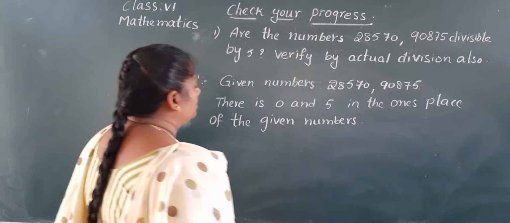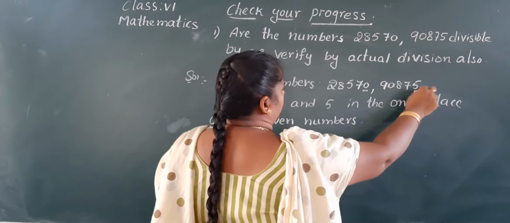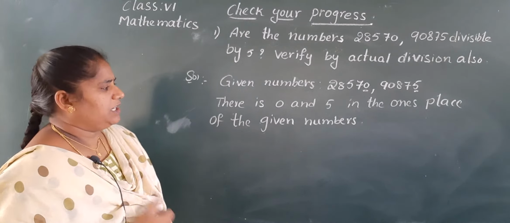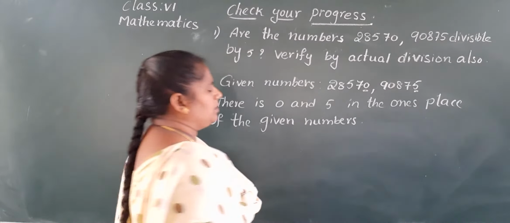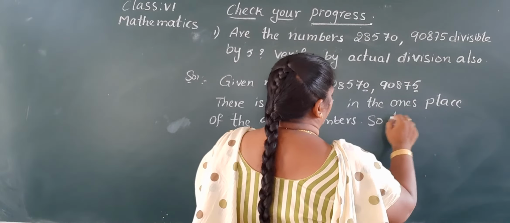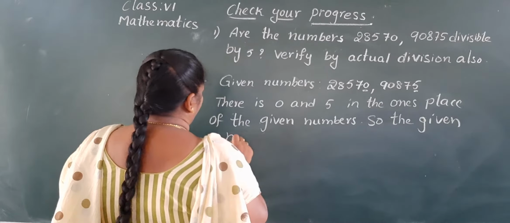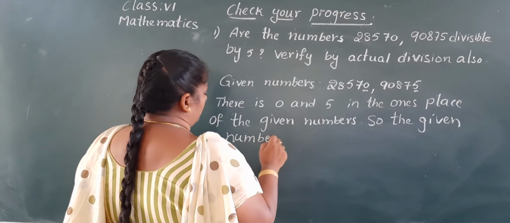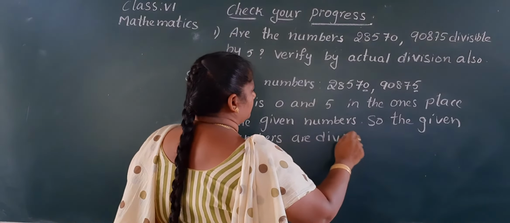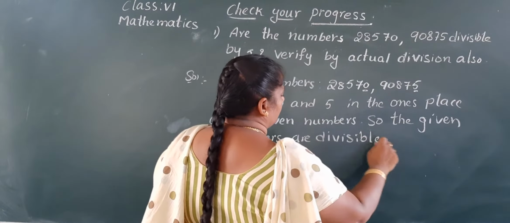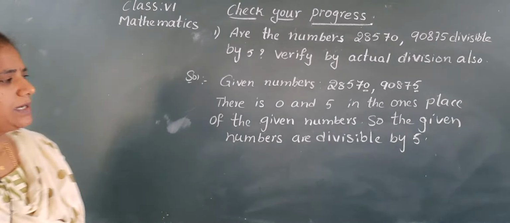So, yes, what is that? 0 and 5 in the ones place. There is 0 and 5 in the ones place of the given numbers. So, the given numbers are divisible by 5. Write neatly in your classwork.